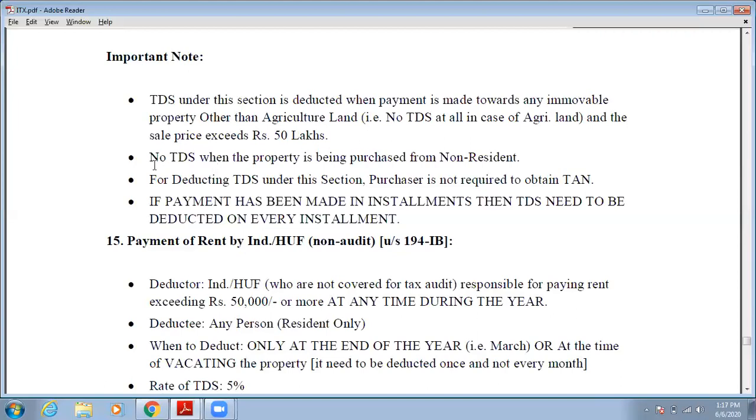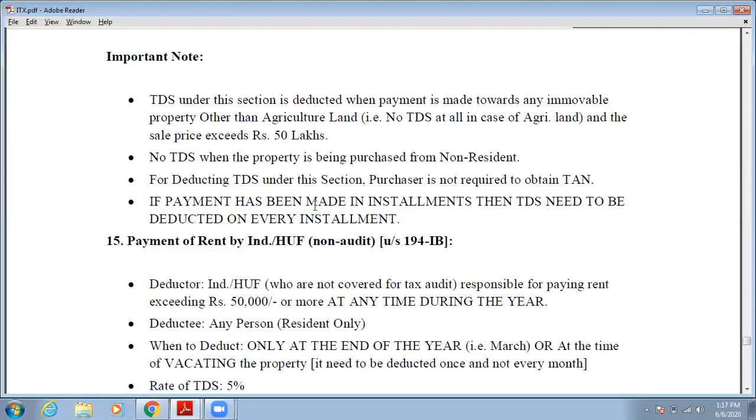Okay. The next is no TDS when property is being purchased from a non-resident. If you purchase such kind of property from a non-resident, in that case also you are not required to deduct the tax. For deducting TDS under this section, the purchaser is not required to obtain TAN. So in this section, TAN is not required for the purchaser.